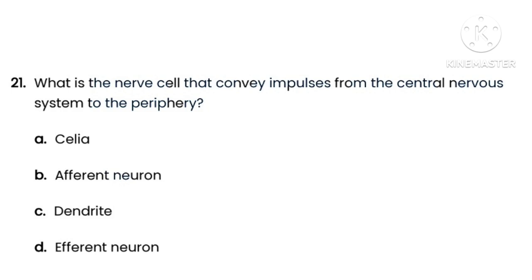Next question number 21. The question is, what is the nerve cell that conveys impulses from the central nervous system to the periphery? Here options are option A, cilia, option B, efferent neuron, option C, dendrite, option D, efferent neuron. So here the correct option is option D, that is efferent neuron.